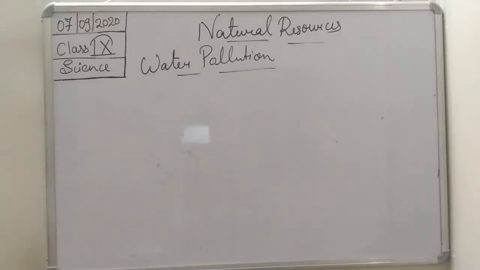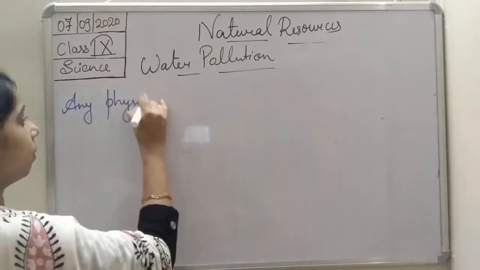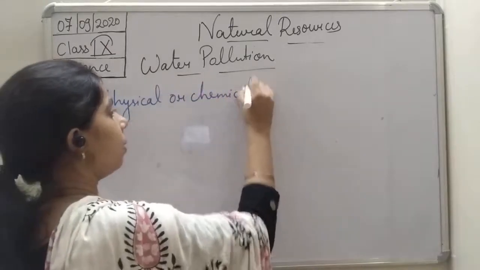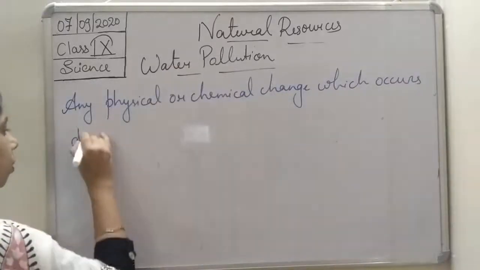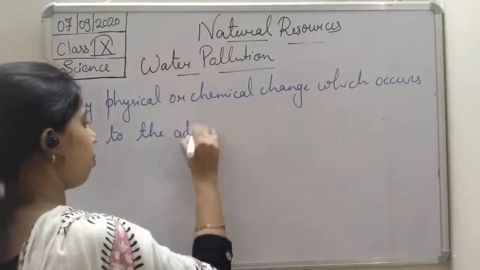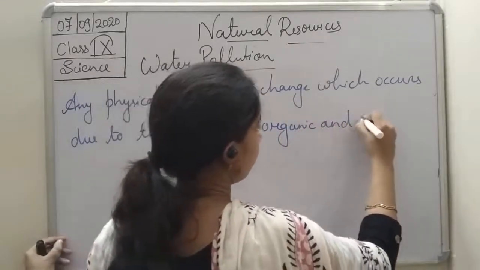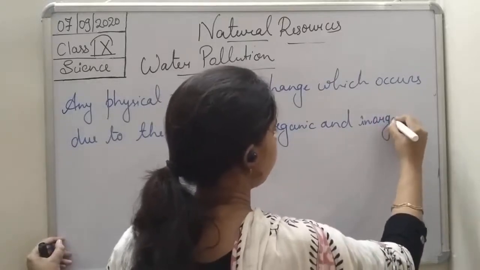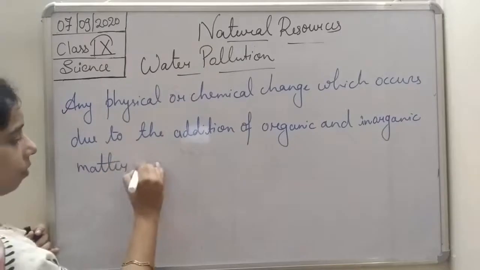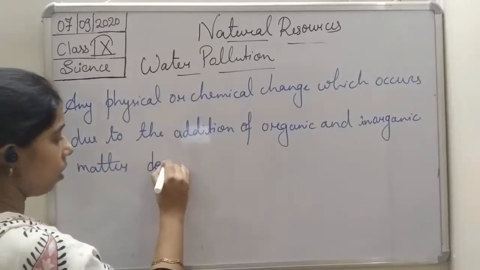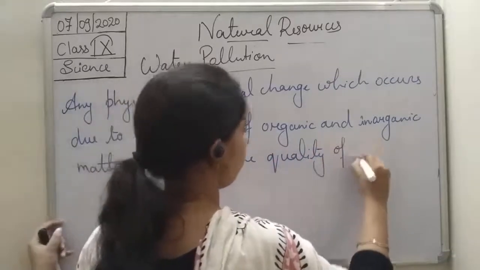Okay, so we can write it that any physical or chemical change which occurs due to the addition of organic and inorganic matter causes degradation of the quality of the water.